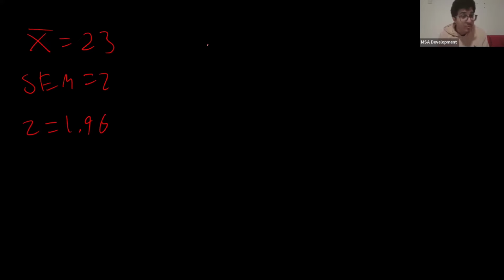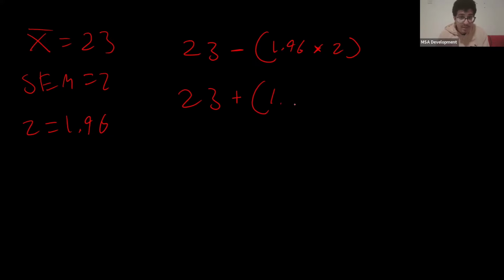So what we're going to do is take the mean, which is 23, plus, or sorry, at first it's better to do minus. 23 minus 1.96 times 2, okay? And then 23 plus 1.96 times 2. Still it's times 2. I'm stupid, okay?